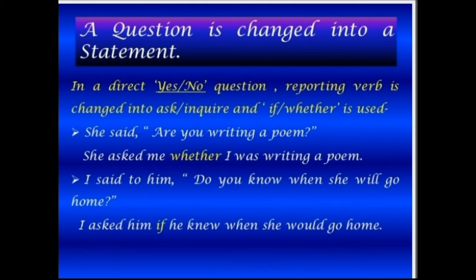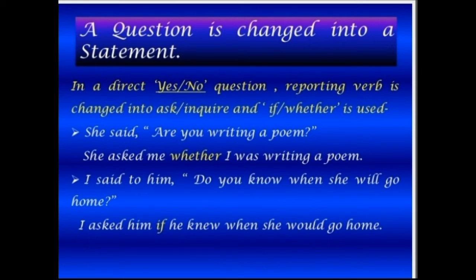Let us see here the example. She said, comma, inverted comma starts, are you writing a poem? She asked me whether I was writing a poem. So dear students, you must have noticed that instead of said, we have used here asked, and instead of that, here we have used whether. So the reported speech is, she asked me whether I was writing a poem.